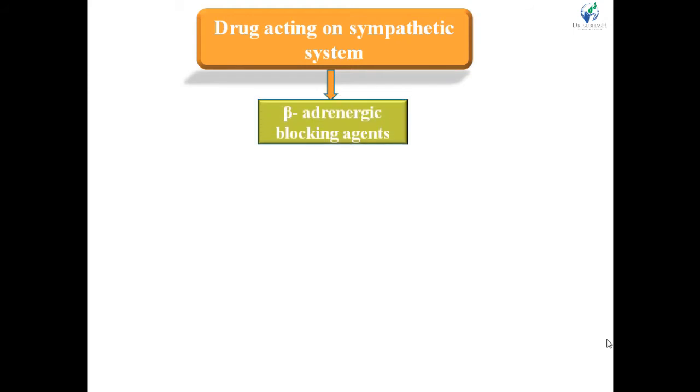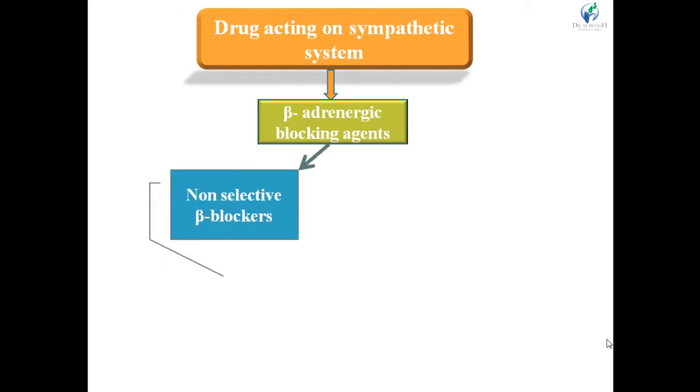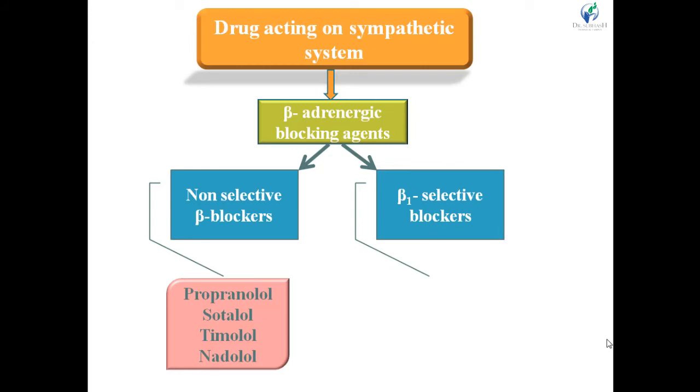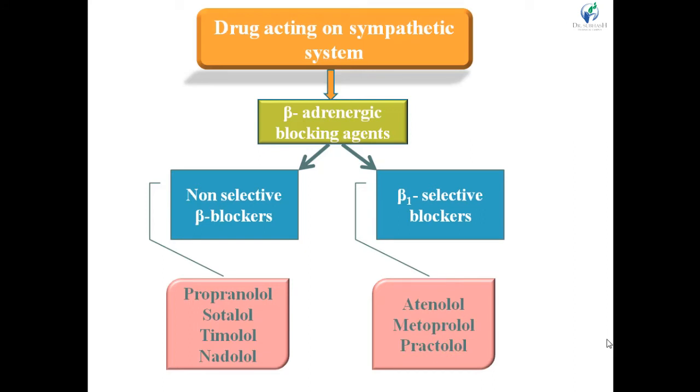Seventh class is beta adrenergic blocking agents. It again has 2 subclasses. First one is non-selective beta blockers. It includes propranolol, sotalol, timolol and nadolol. Second subclass of beta adrenergic blocking agents is selective beta-1 blockers. Examples are atenolol, metoprolol and practolol.